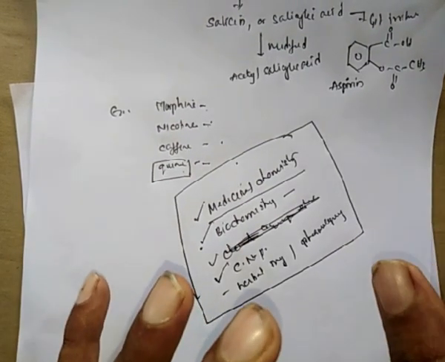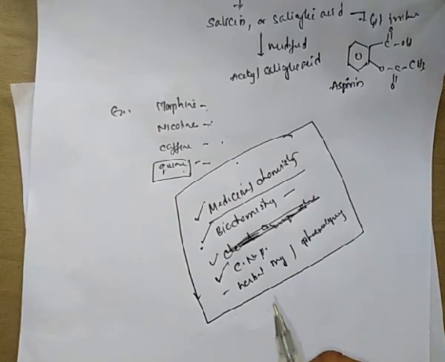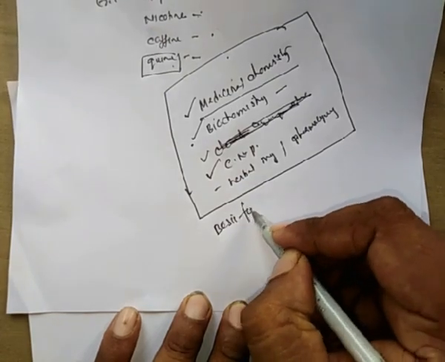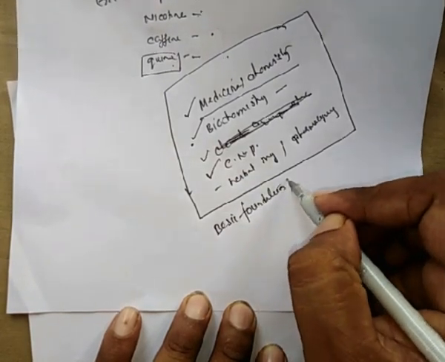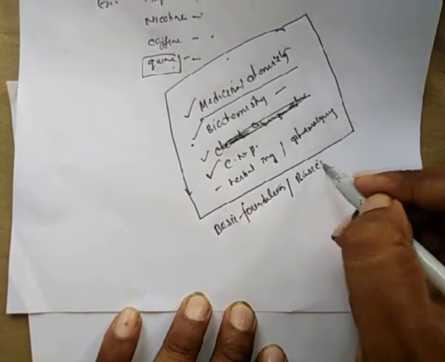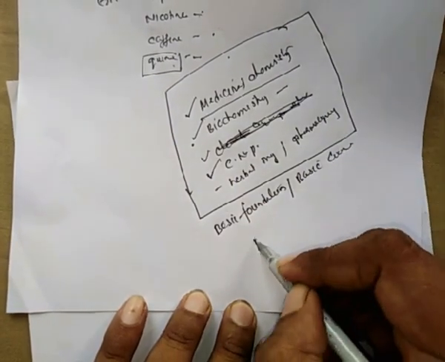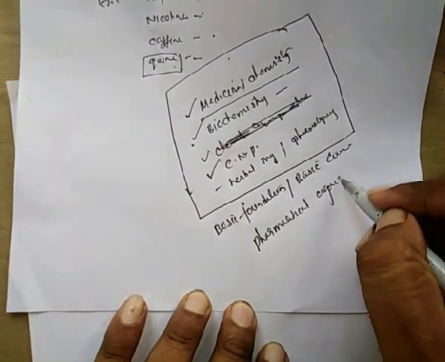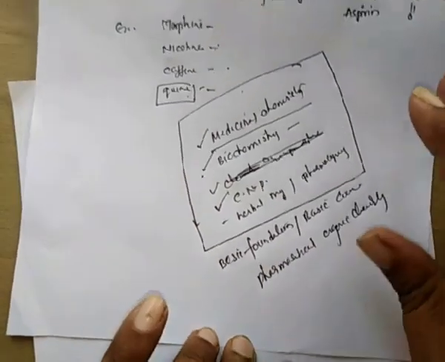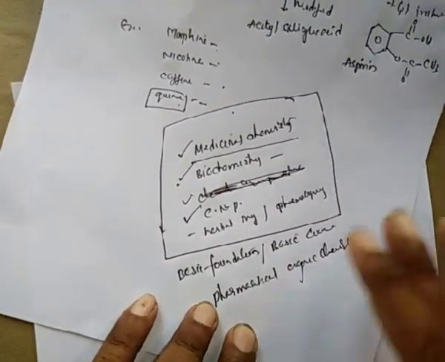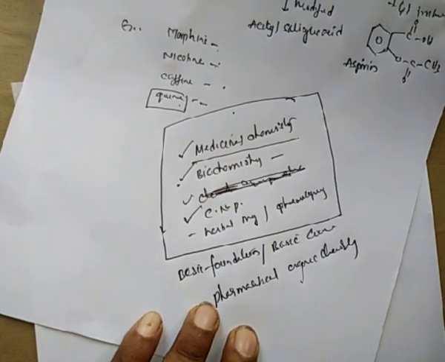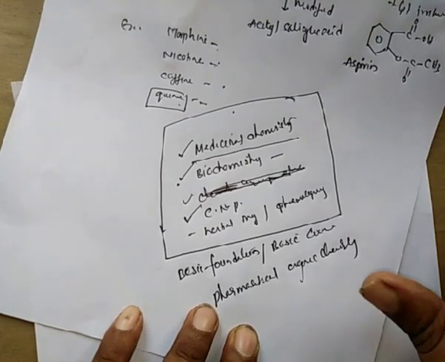To understand these four major subjects in our pharmacy curriculum, the foundation or basic course is pharmaceutical organic chemistry.